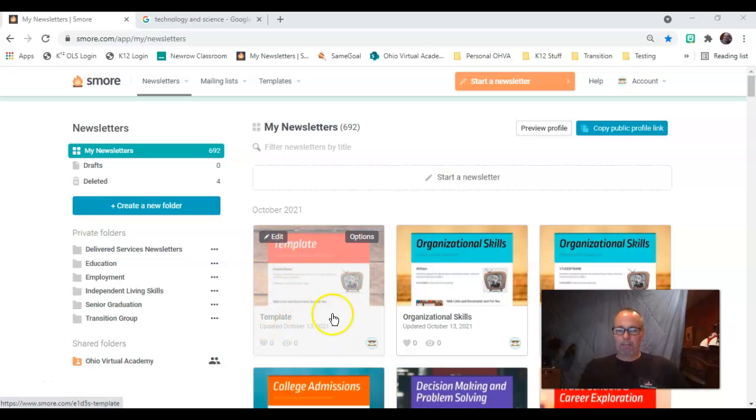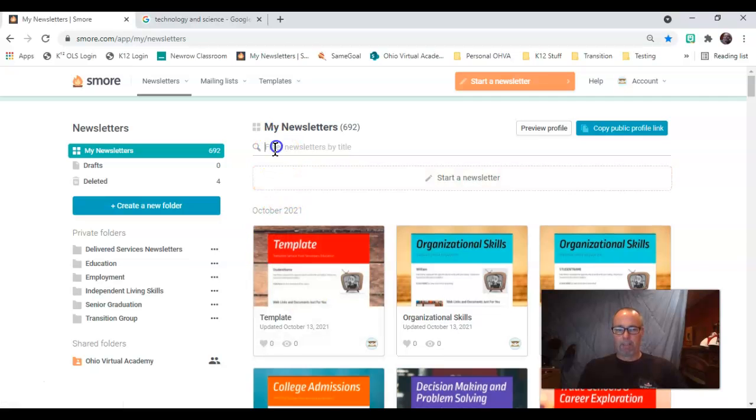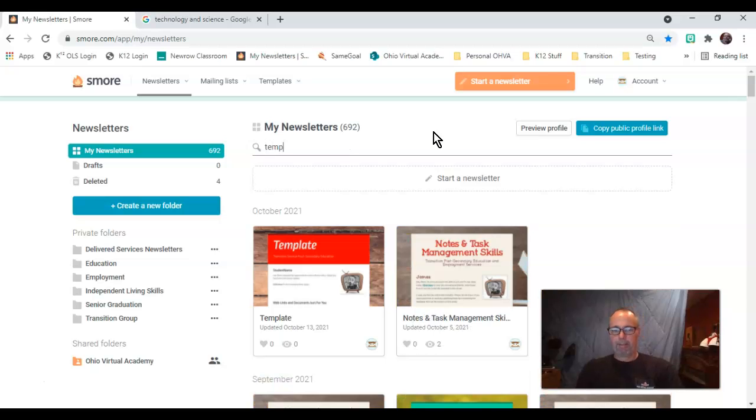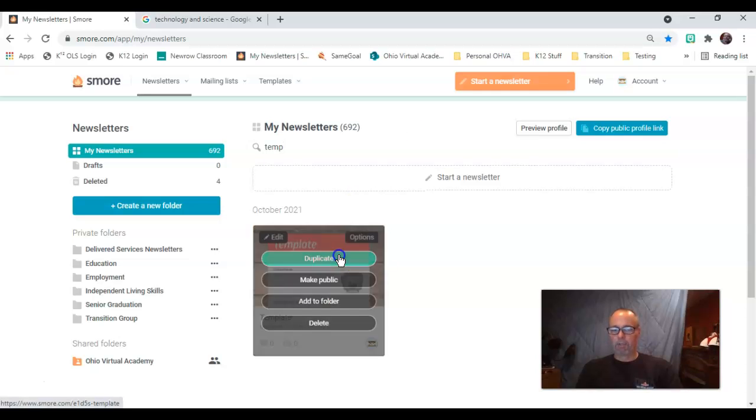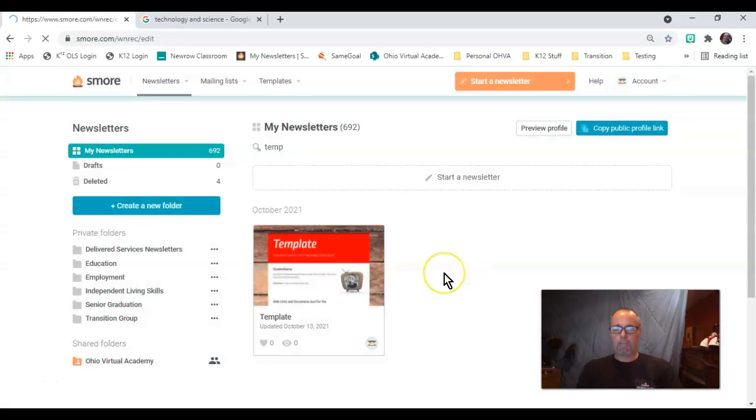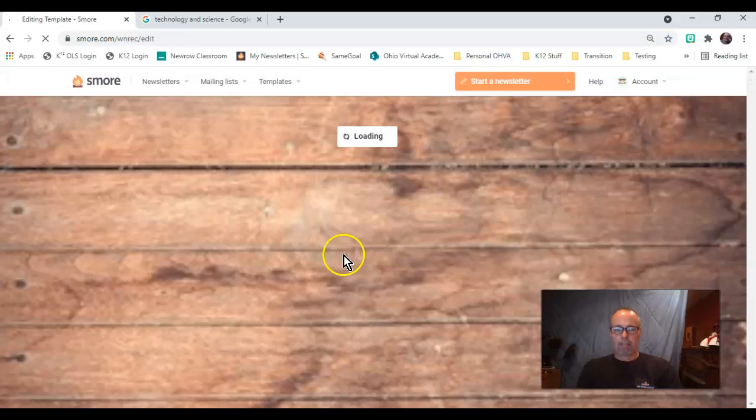As you see right here, I have a template. I actually brought it up and made a quick change to it, so it would be the first one. But again, you can always find your things by doing the filter search, and so if I just type in my template, it will show up as the only one. So I'm going to tell it that I want to duplicate it. And a couple of things that I just wanted you to see.